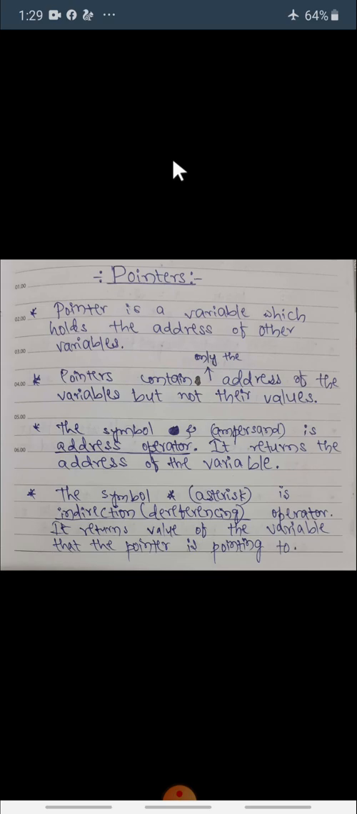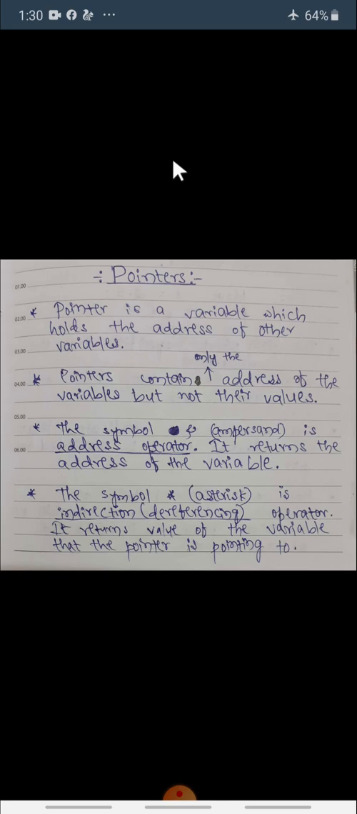A variable is a name given to a memory location. So instead of remembering the address locations of memories, we give a name to those memory locations so that we can easily remember the name of that memory location. In that memory location we will store values of any type, like integer, floating type, characters or strings, or a double. So variables are names given to the memory locations.